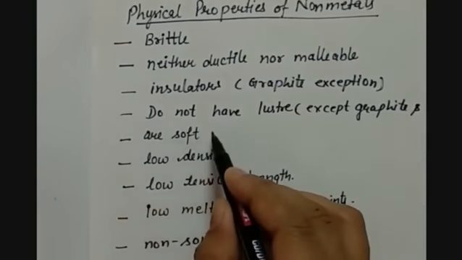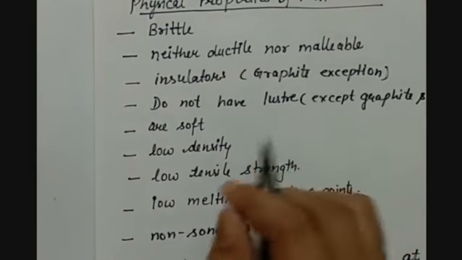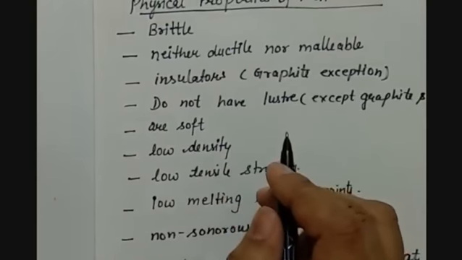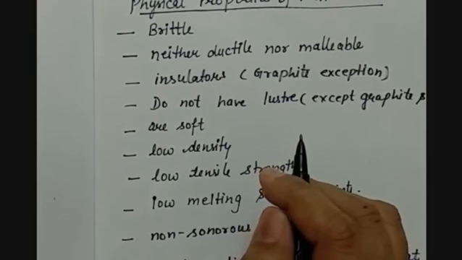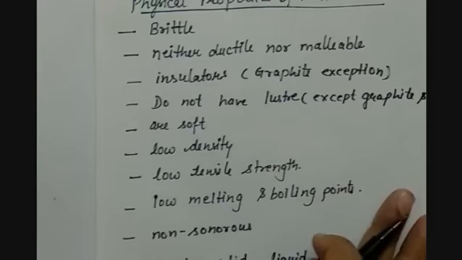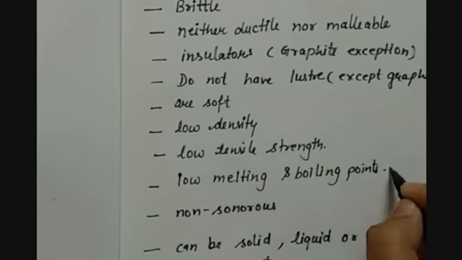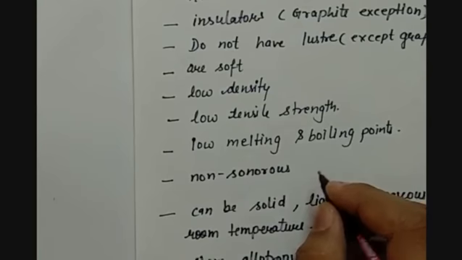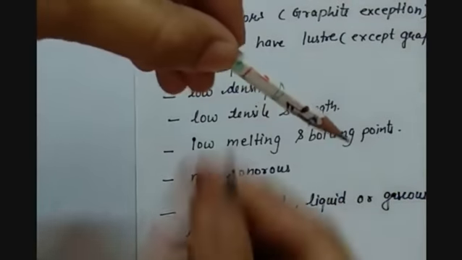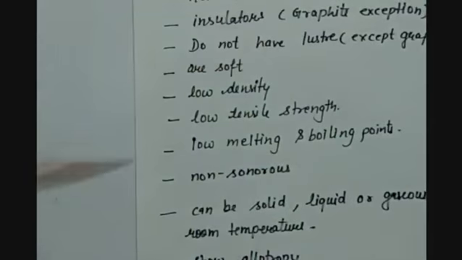They are soft, having low density as they are not properly arranged. There is no proper arrangement of atoms. They have large gaps in between the atoms. So that is why they have low tensile strength, low melting and boiling points, and are non-sonorous, that is, they do not produce sound. Like you can see, this is not producing much sound.